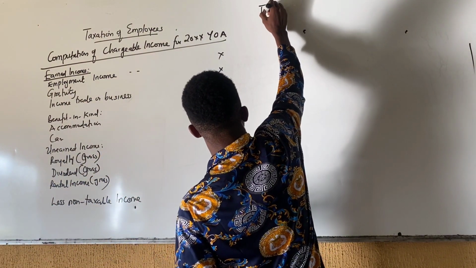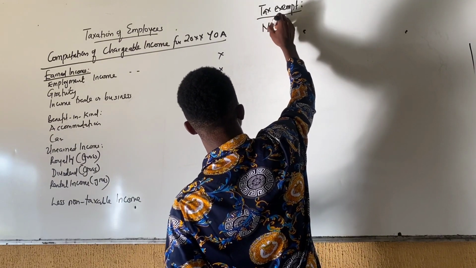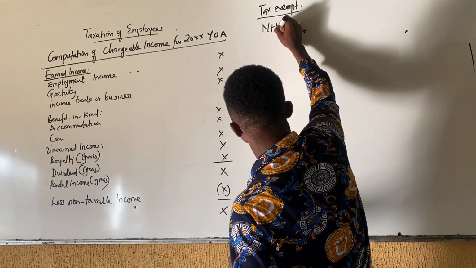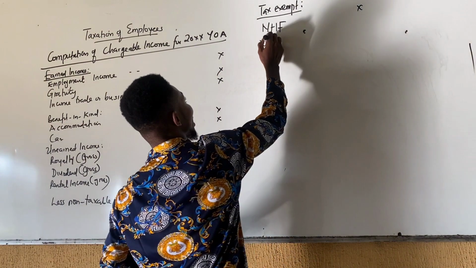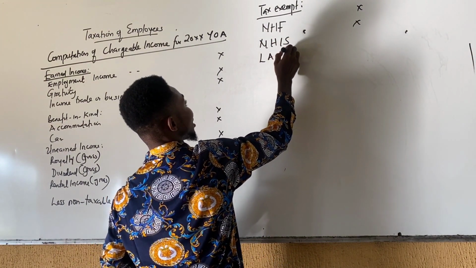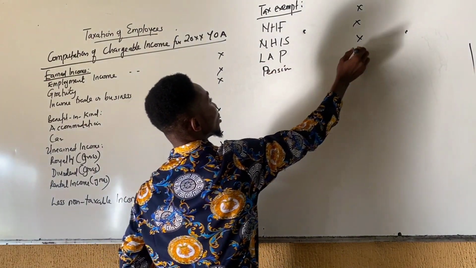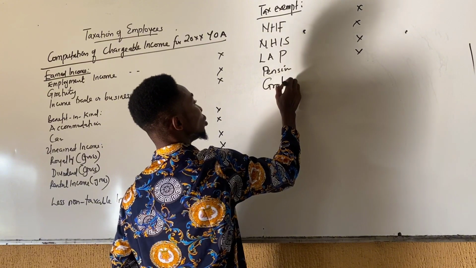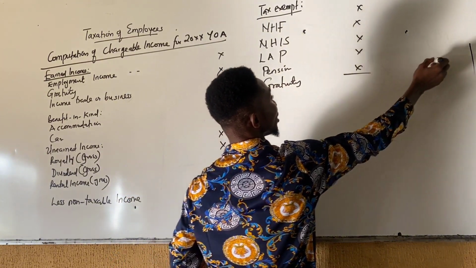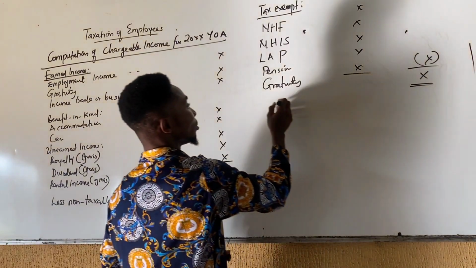So all the tax exempts, you deduct them, which include National Housing Fund, National Health Insurance Scheme, Life Assurance Premium, Pension, Gratuity. You deduct all of this to get the gross income.